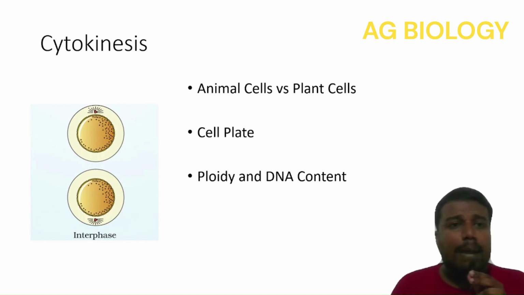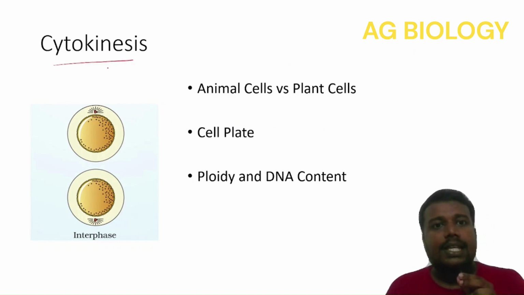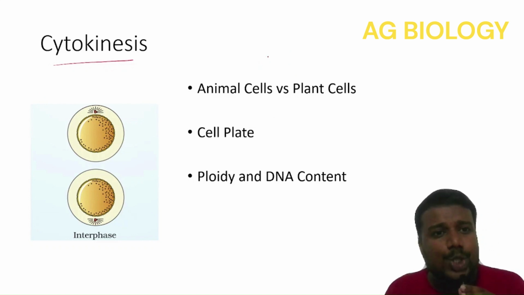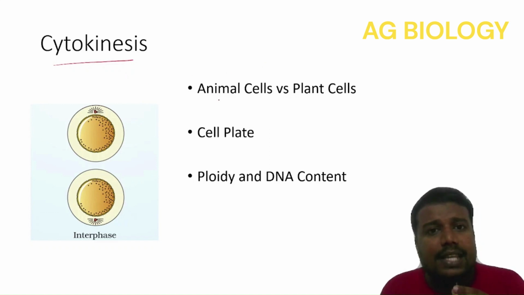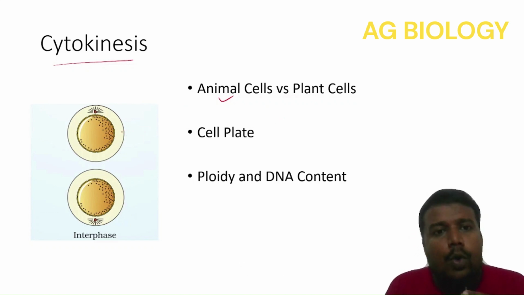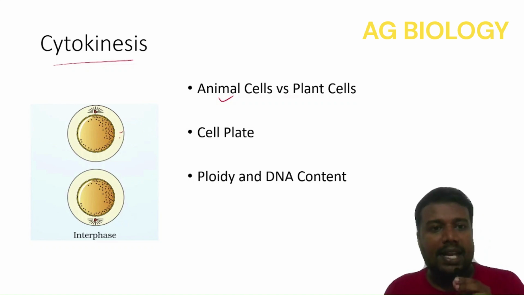Is the division completed right now? No. Only karyokinesis has been completed. There is an actual division of cytoplasm, which is known as cytokinesis. There is a difference in the way it is achieved in animal cells versus plant cells. In animal cells, a furrow forms at the membrane, deepens, and finally joins at the center, and division of the cytoplasm happens.